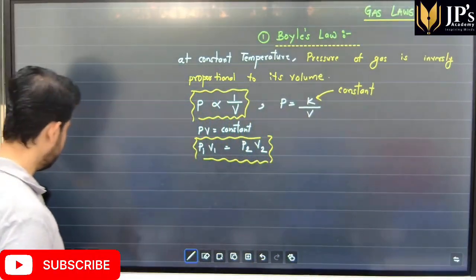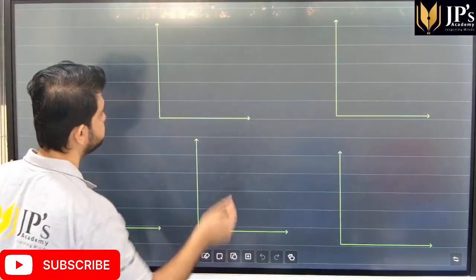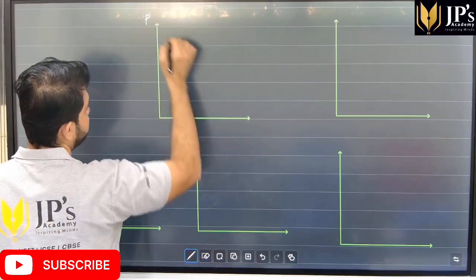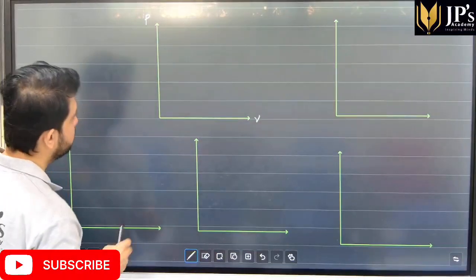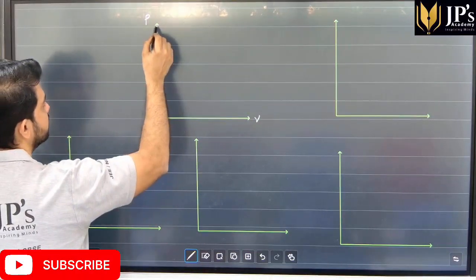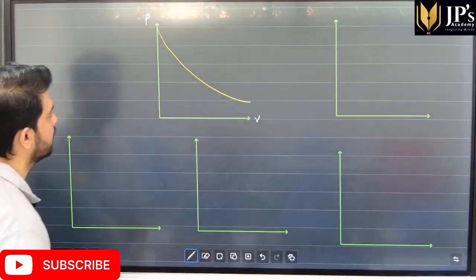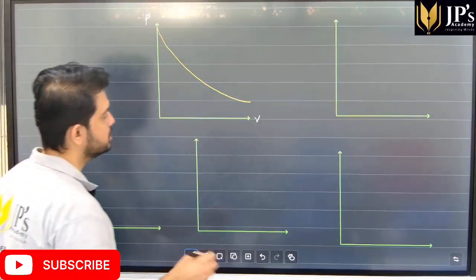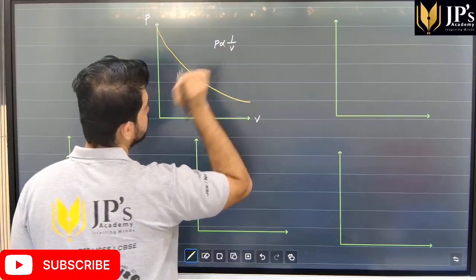Let's try and plot some. If I want to plot, students, let's say pressure versus volume, we know that they're inversely proportional to each other. So we get a graph which is something like this. Okay, it's a rectangular hyperbola. Now, students, this is the plot for pressure is inversely proportional to volume.